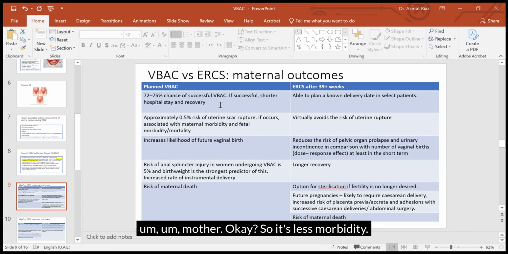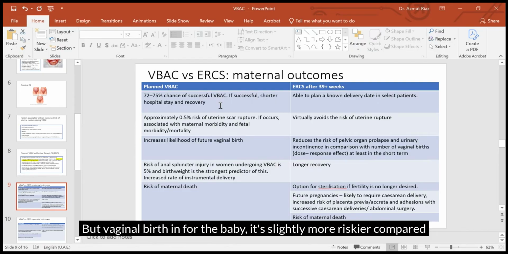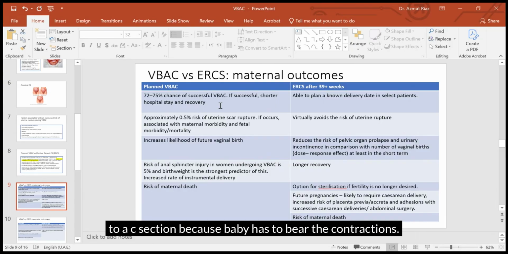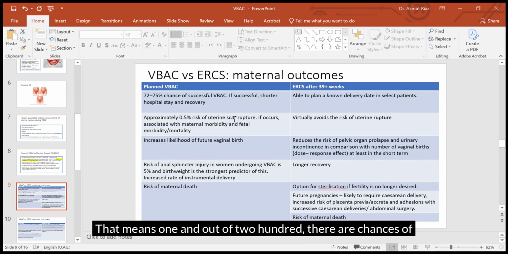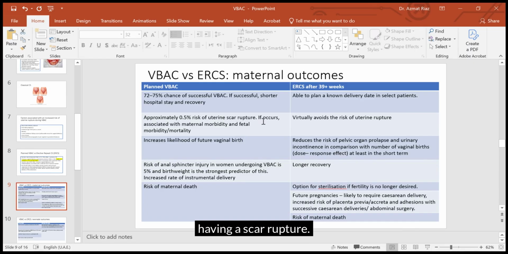It's less morbidity, there is quick recovery, shorter hospital stay. But vaginal birth is slightly riskier for the baby compared to a C-section because the baby has to bear the contractions. Approximately 0.5% risk of uterine scar rupture. That means one out of 200 there are chances of having a scar rupture.